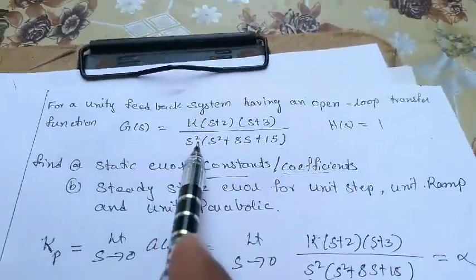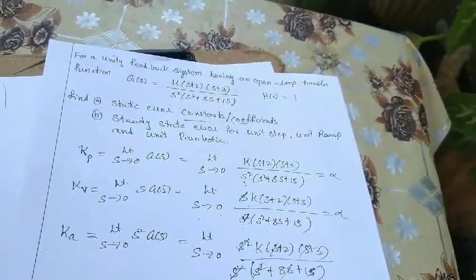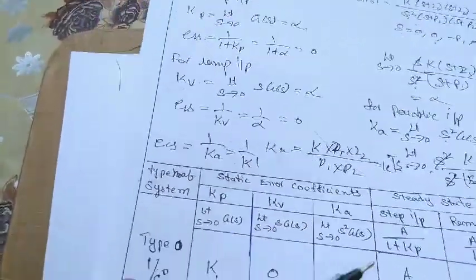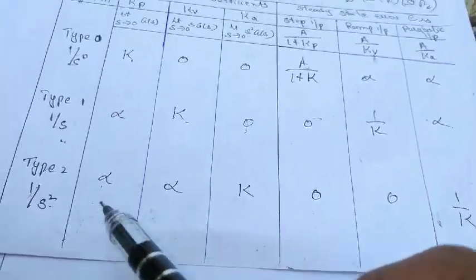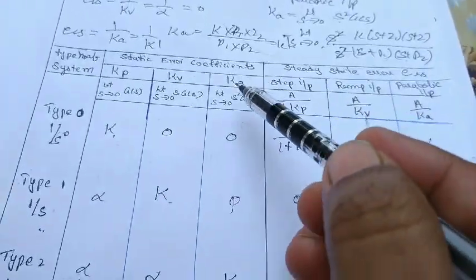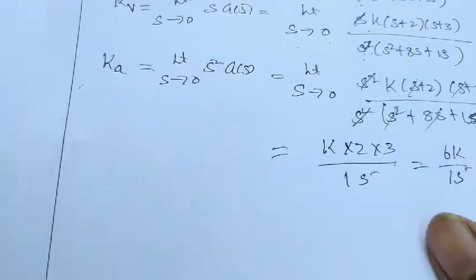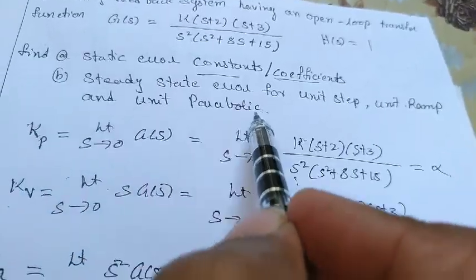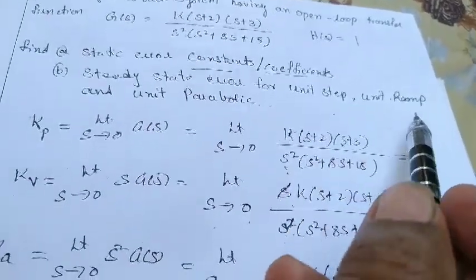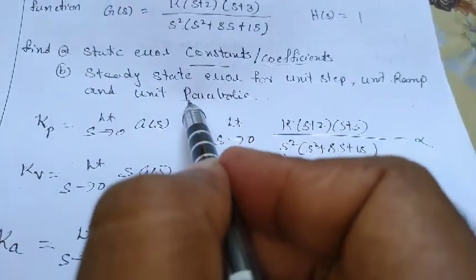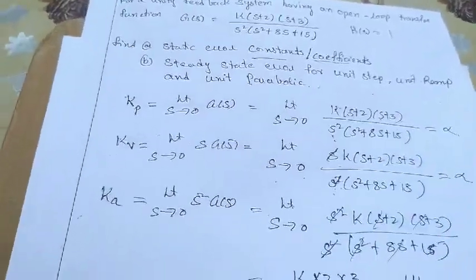Since it is a type 2 system, the constant value, as we derived the expressions for type 2 system, we get constant for which only Ka. And what is the steady state error value? 1 by K. So 1 by Ka or 1 by K. So that is, Ess will be the reverse of this. So we'll find out steady state errors for unit step, unit ramp and unit parabolic. So for unit step